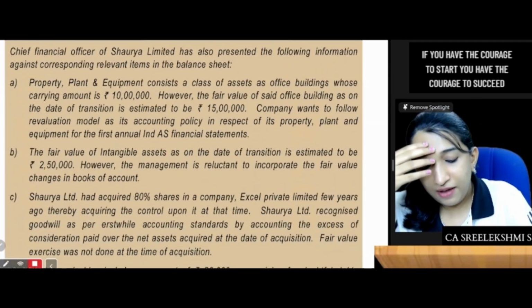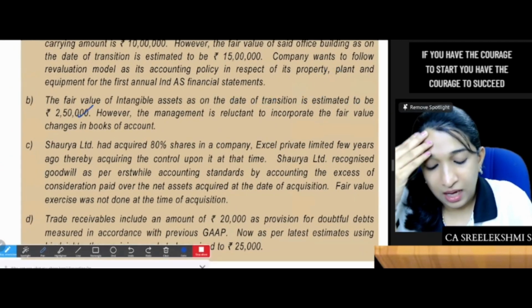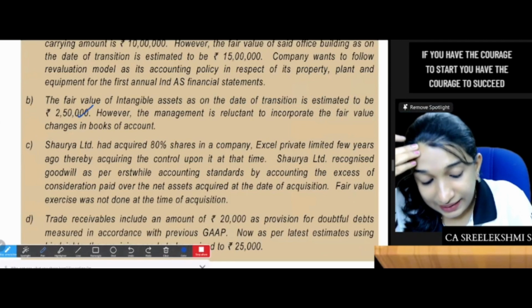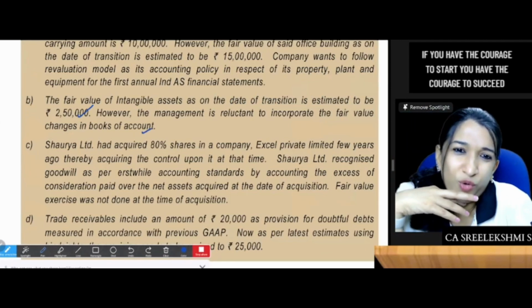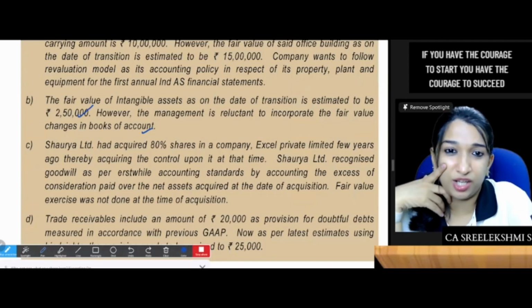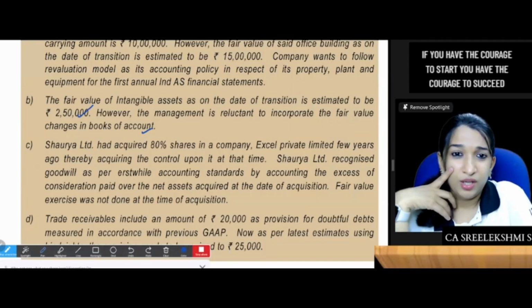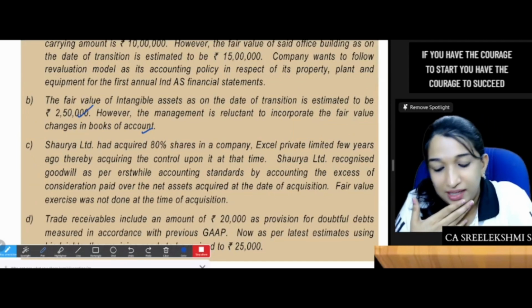Fine. The fair value of intangible assets estimated is 2,50,000. However, management is reluctant to incorporate the fair value changes in the books of account. They don't want to adjust that change. It's fine. Previous GAAP carrying value can be taken over. You need not make the fair valuation. Previous deemed cost exemption is availed. Perfect.